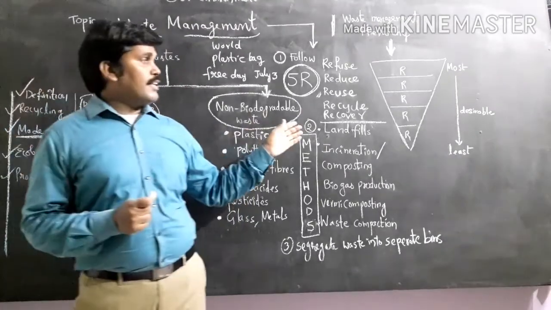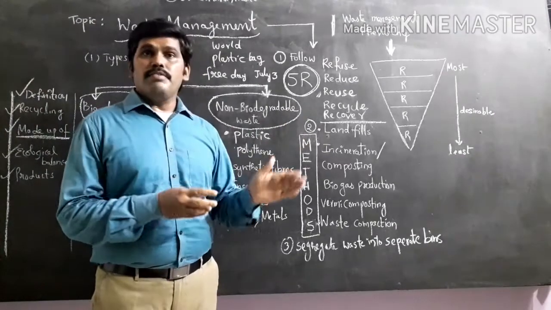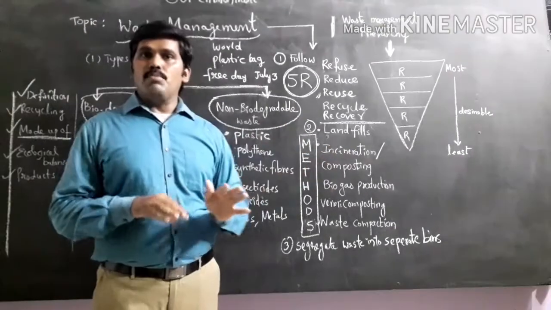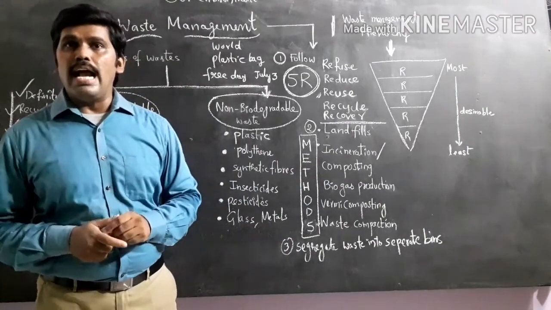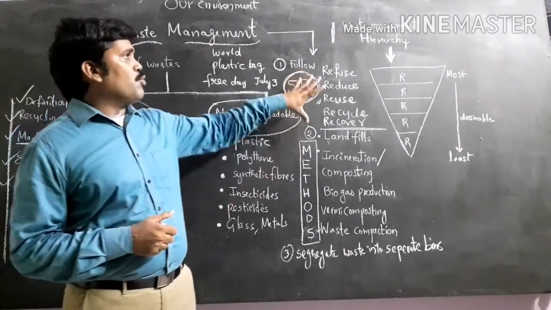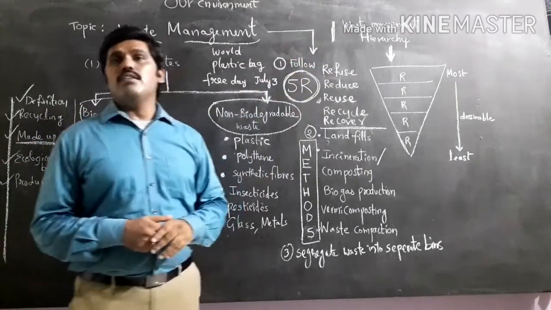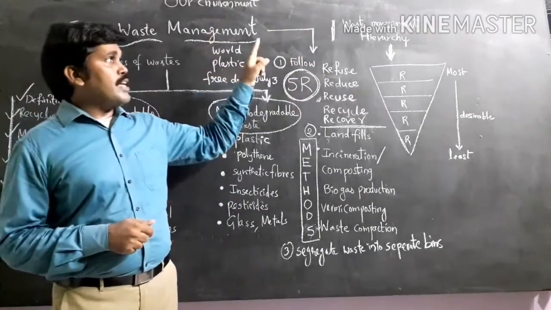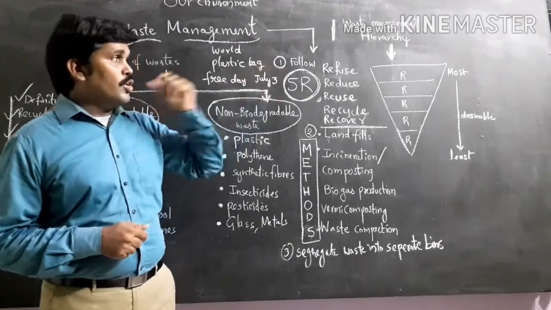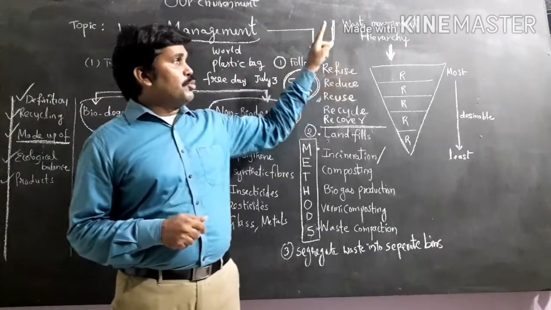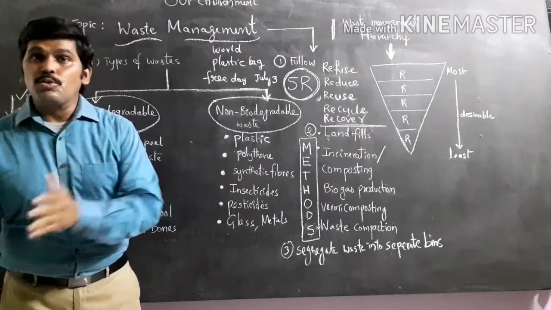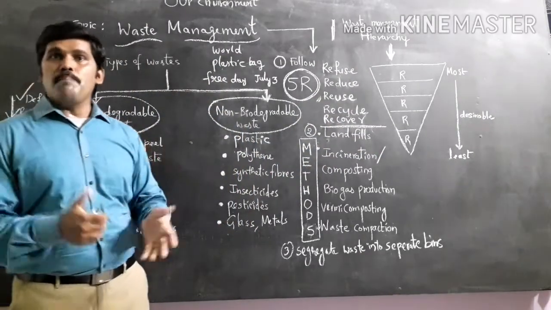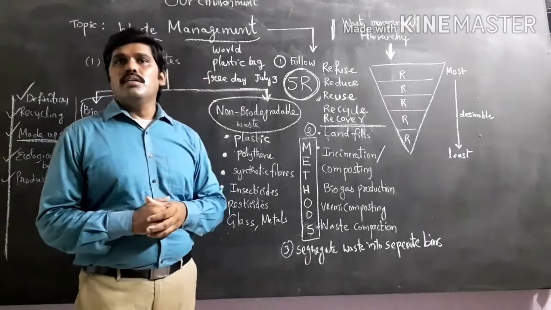We recover the biodegradable and non-biodegradable materials, and then we send them to the landfilling areas. This is how we have to strictly follow the 5R concept, that is called the waste management hierarchy. So refuse is the most desirable, whereas recover, that is sending to the landfilling areas or dumping yards, is the minimum task.